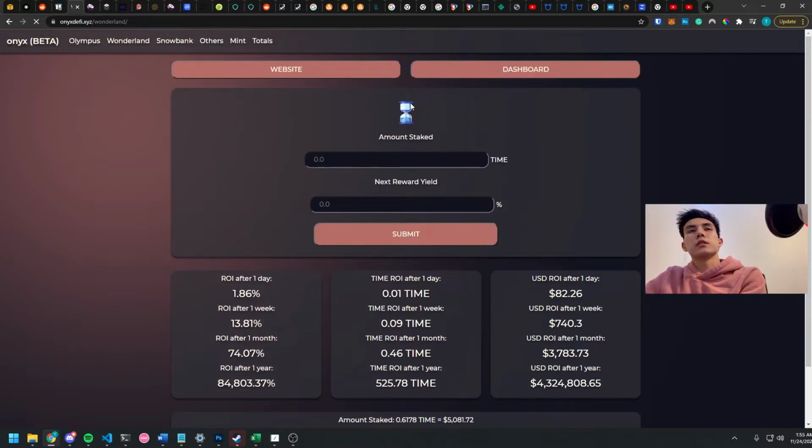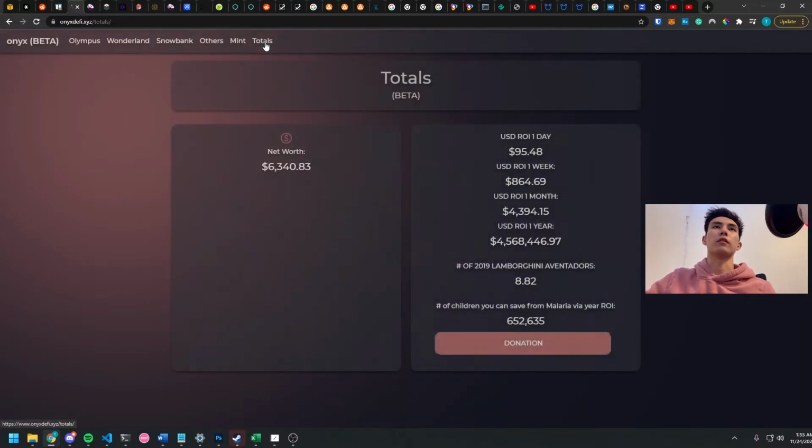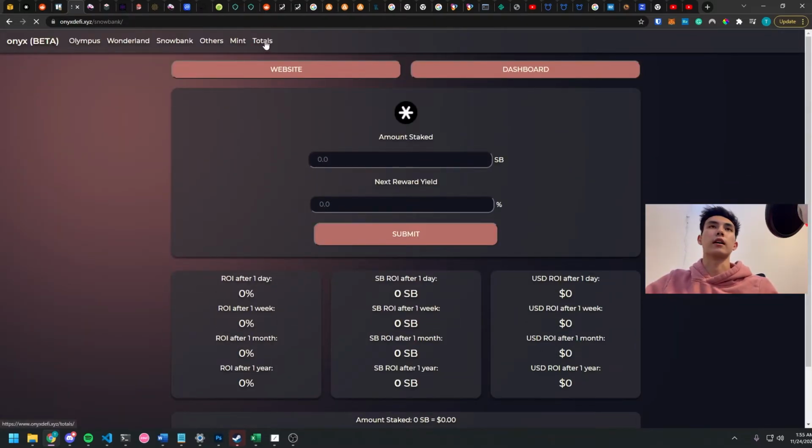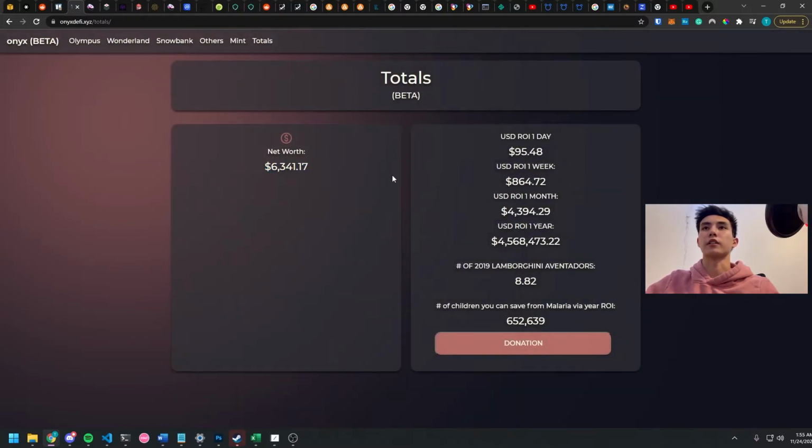So the totals is kind of an aggregation of all of the tokens that you've inputted. So for Snowbank, there's 0 here, so the total isn't being affected by that. But everything else that I did input, like Spartacus, Olympus, and Wonderland, they're all reflected in here. They're all added in this total section.